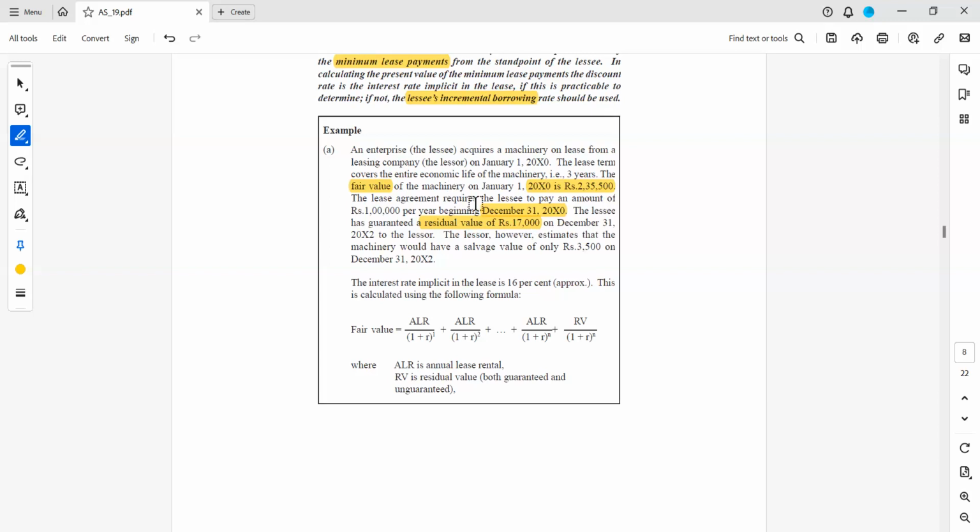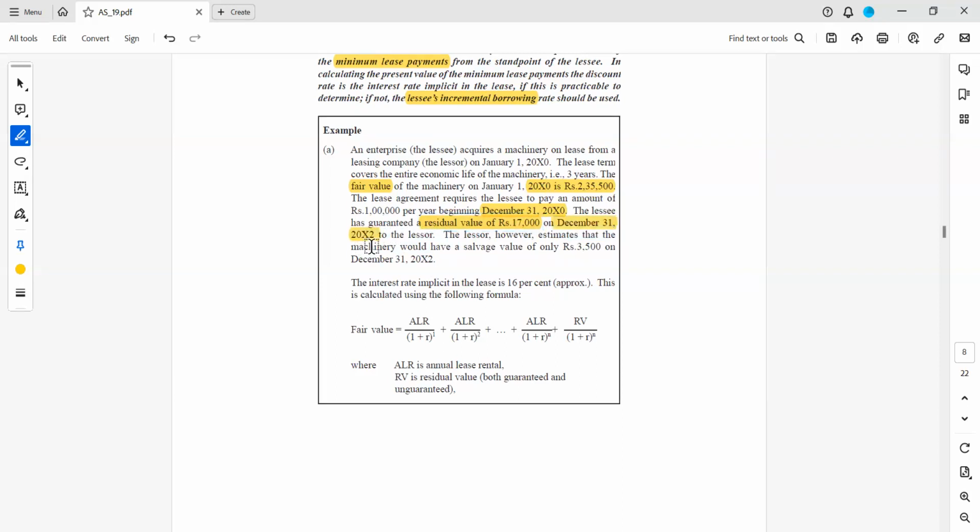So what they are saying in this example is, the asset which is leased out has a 3-year life period, and at the end of the life period, the lessee has to pay 17,000 to the lessor to own the asset. That is 17,000 on December 2022.